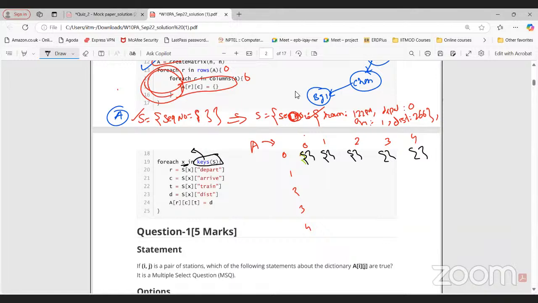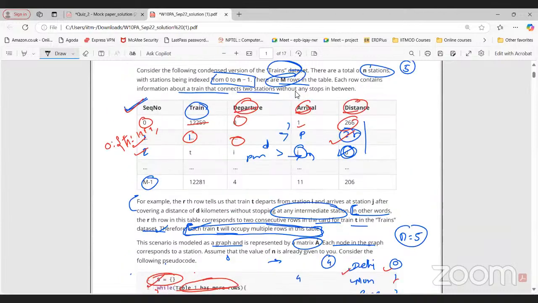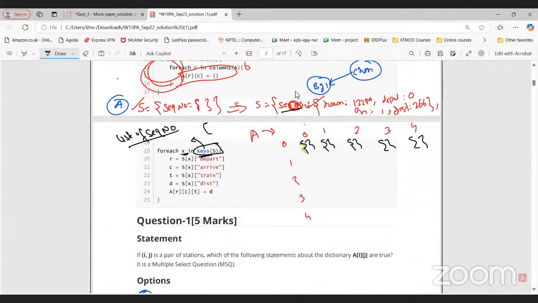Sequence number, that is correct. But keys of S will be a list of sequence numbers, of all the sequence numbers. So that will be whatever number of rows we have in this particular table. Now for that particular sequence number, what are we going to do? R equals S for that sequence number, departure. For example, S0, and departure is this one. So we are going to store it in R. So R will be 0.